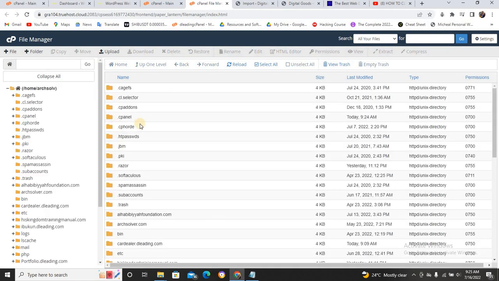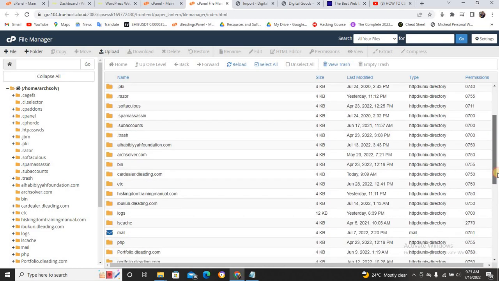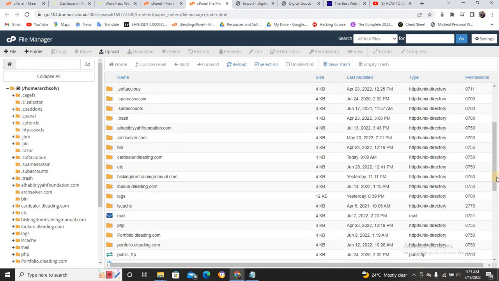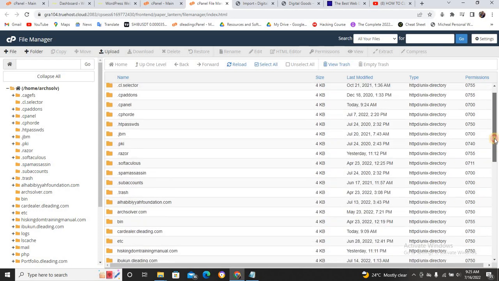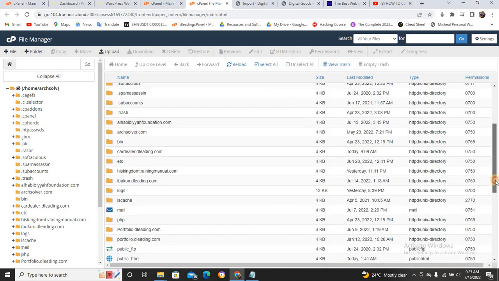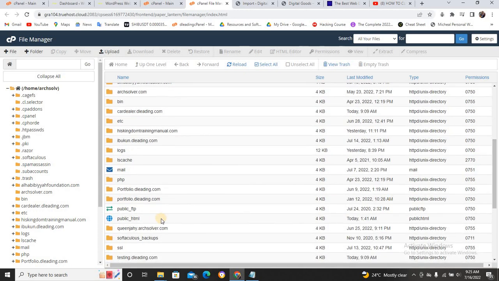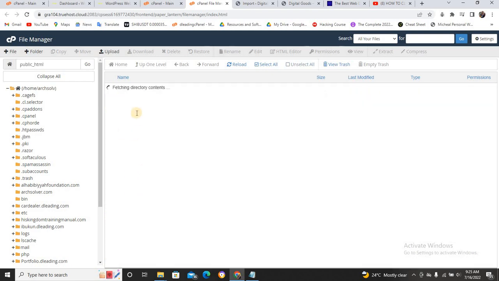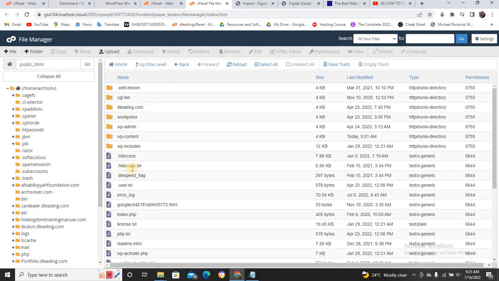So once you click on it, I'm using a subdomain, so I will try to locate my subdomain. But in your own case, if you are using only one domain name, you can just click on publish score HTML. If I click on it now, it's going to take me to this place, and this is the HTTP field you want to edit.